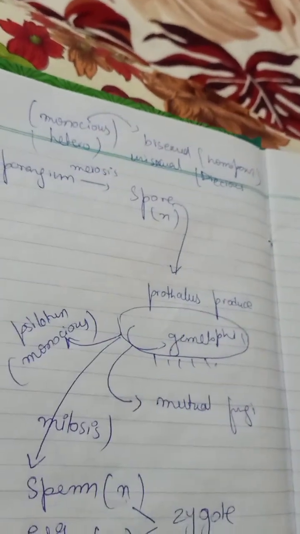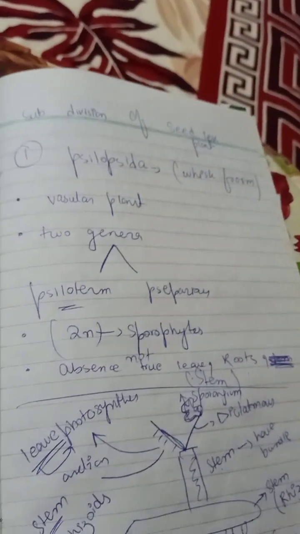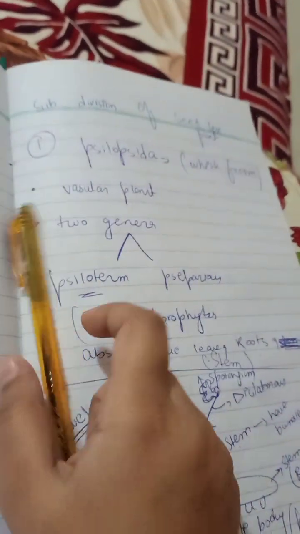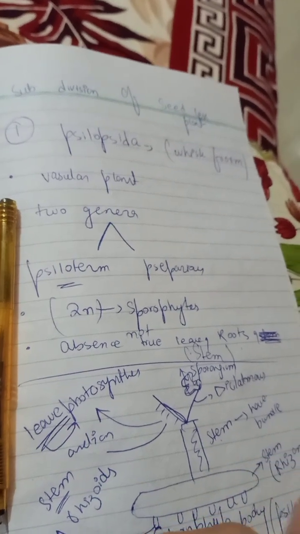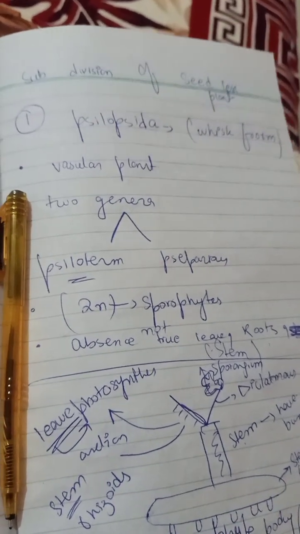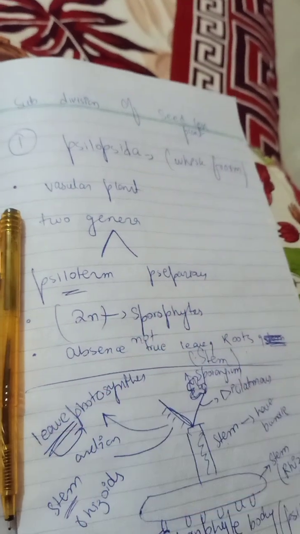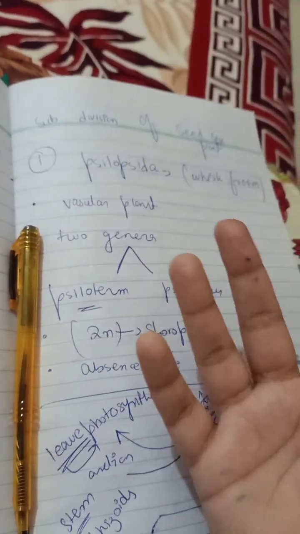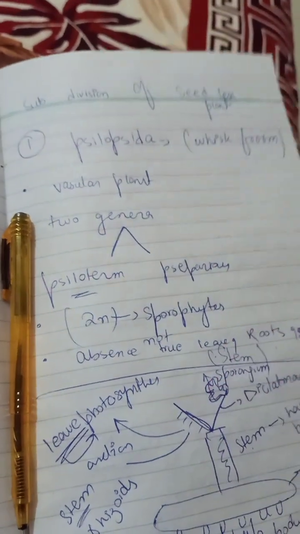So this was about the Psilopsida, the first division of the tracheophytes, and this was about the life cycle of the Psilopsida. In the next video we are going to discuss the evolution of plants, and then we will discuss the remaining divisions of the tracheophytes.